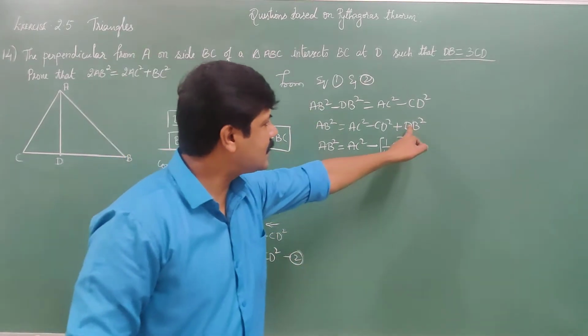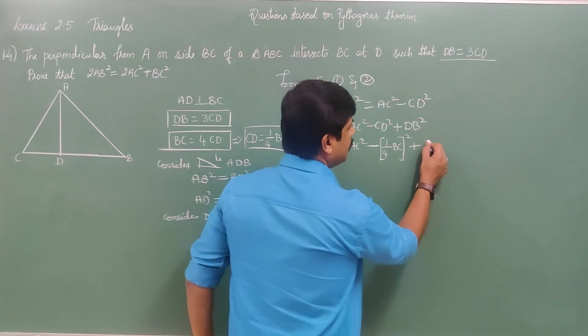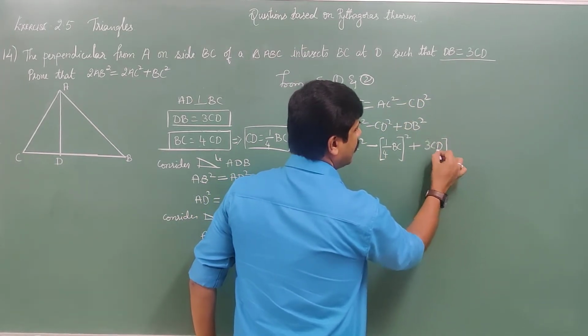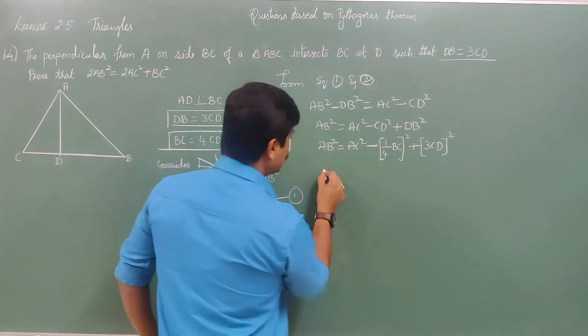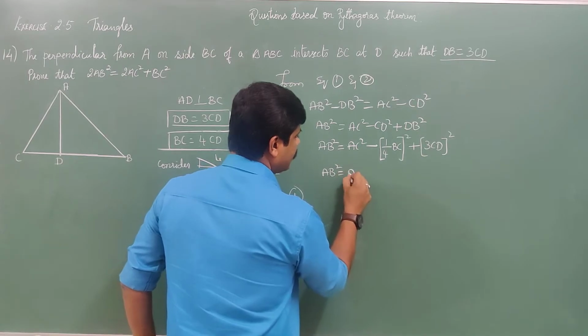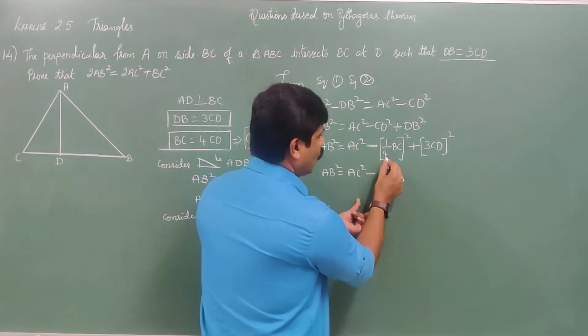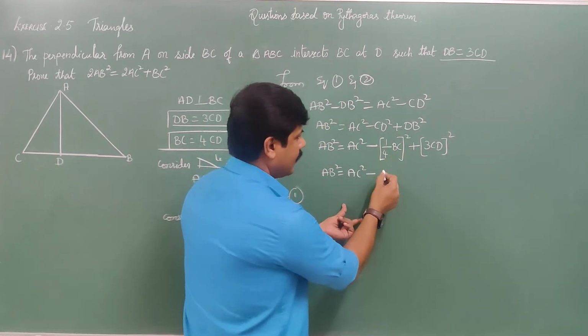Plus, what is this DB? DB is nothing but 3CD. Maintain this whole square. AB square, not touching, keep as it is, equals AC square minus, square applied for everything.